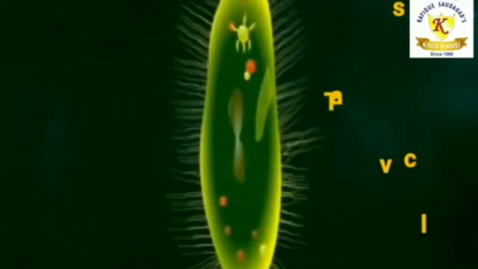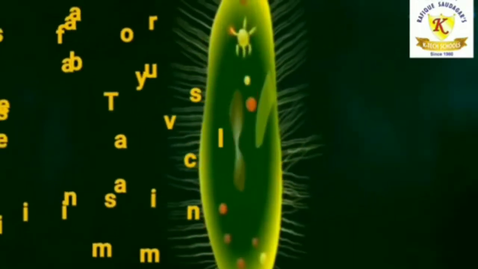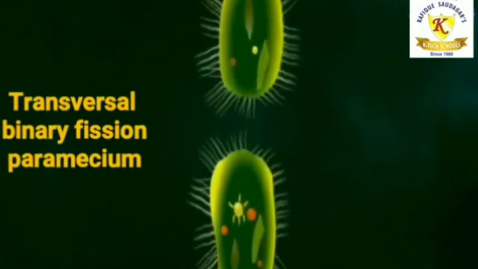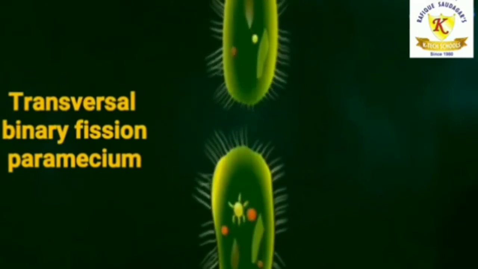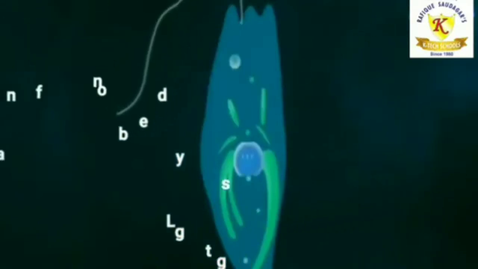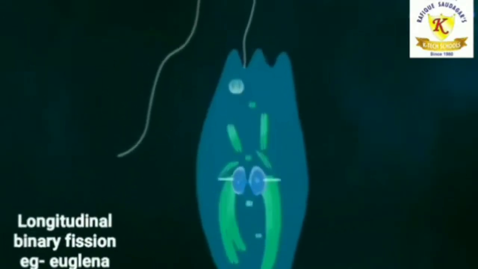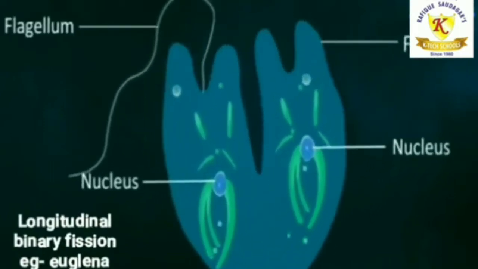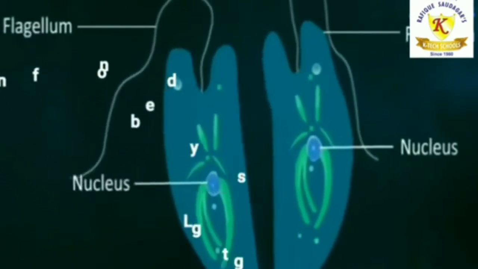Now look here, paramecium. This paramecium divides transversely, so it is called transverse binary fission. Are you getting me? Now let's see the next one. This is called euglena. Here euglena divides longitudinally. The nucleus and flagellum all divide longitudinally, hence it is called longitudinal binary fission.